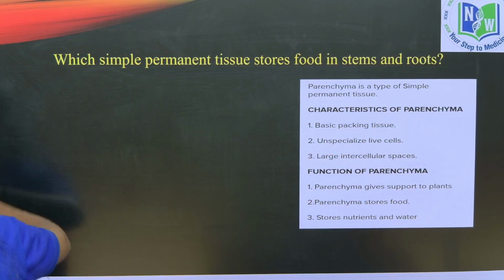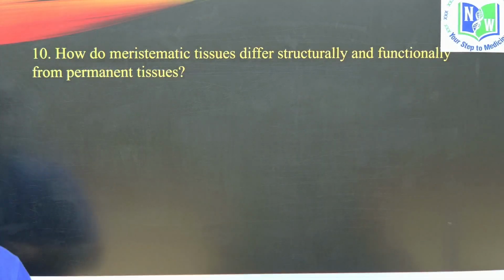So coming to the last question. Here they are asking how meristematic tissue differs structurally and functionally from permanent tissues. So it is a very easy question, children. As I am saying, meristematic cells are small, dense, undifferentiated cells. Why are they dense, children? Because they are